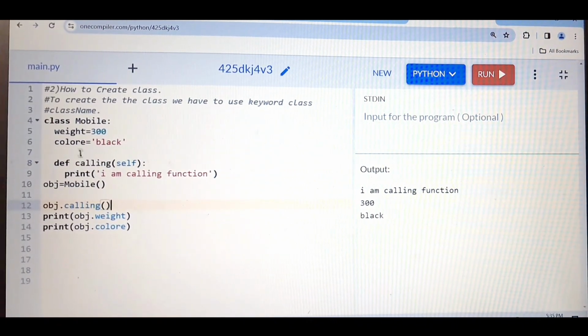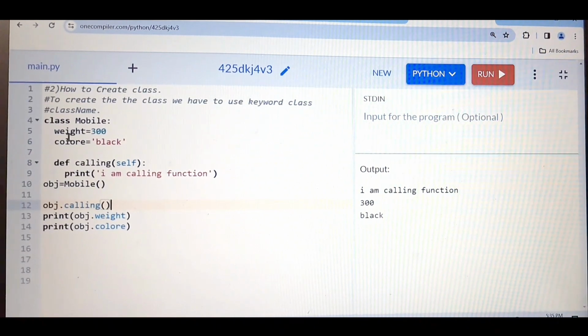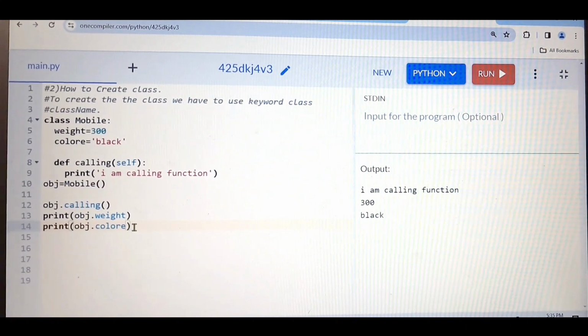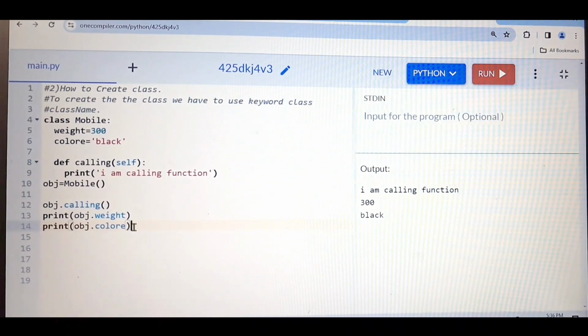And how can you access the properties? Again, obj dot that variable name, whatever you want. So this is how you can access the properties and action of the class.